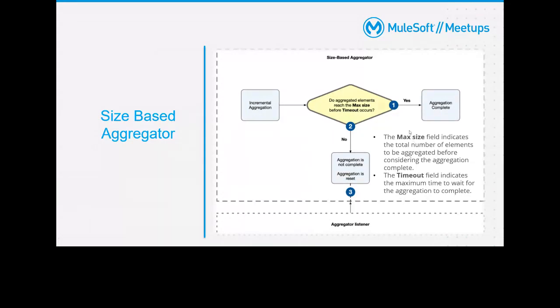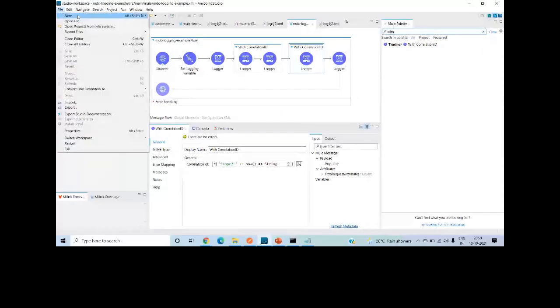We will see this. Let me go to Anypoint Platform. I will first define a project, size based aggregator demo. By default the aggregation module is not available, so you can download or install it from Exchange. So this is the size based aggregator.